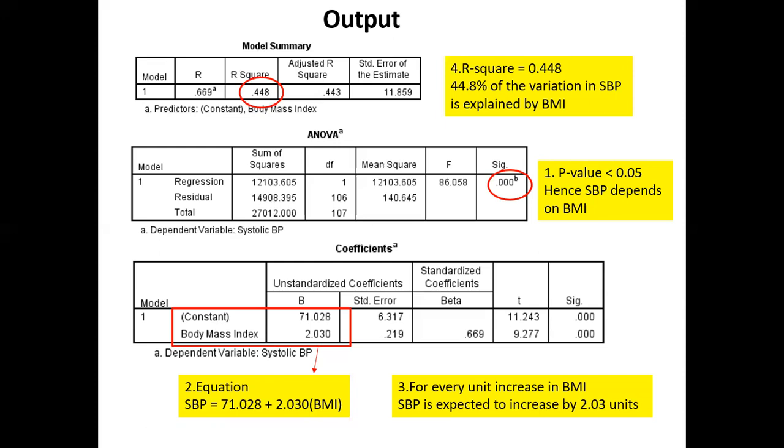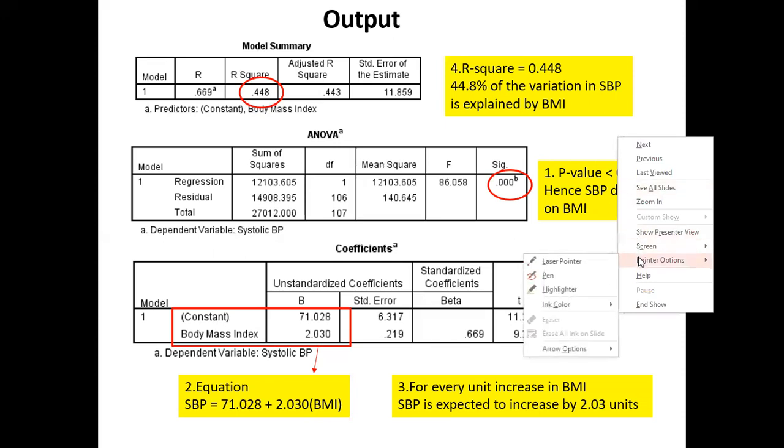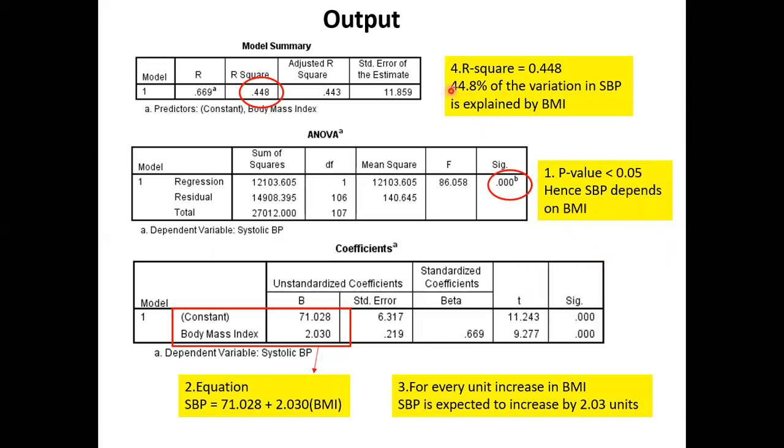This means 44.8% is explained. How much unexplained? 55.2, right? Roughly 45% explained, make it 45. 45% explained, balance 55% not explained.